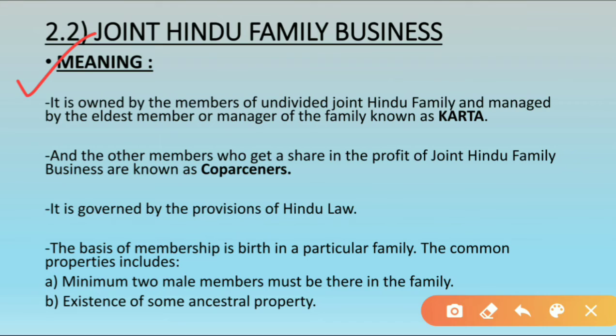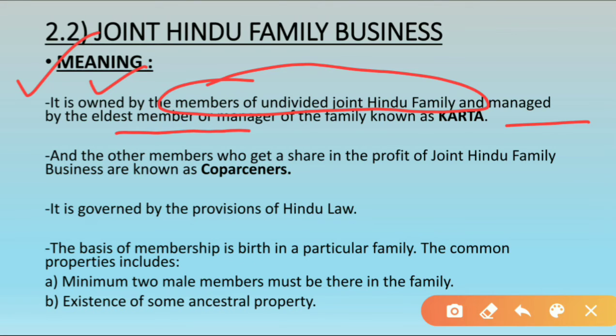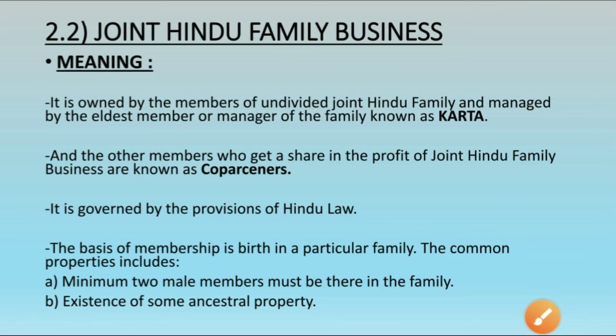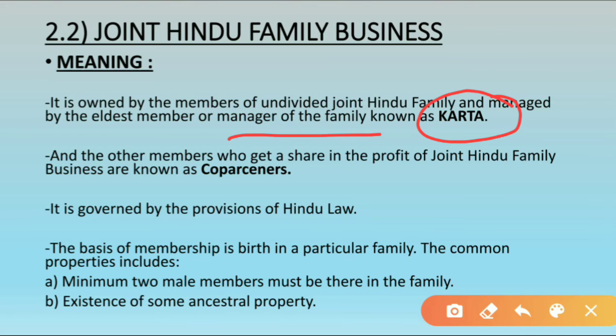So in this it is said that it is owned by the members of joint Hindu family, means who is the owner? The owners are the members of the family itself. The members of the joint family itself are the owners of this business. And the business is managed by whom? It is managed by the eldest member, and he is known as what? He is known as Karta, the eldest member or manager of the family.